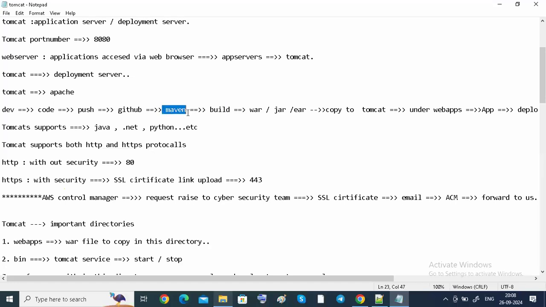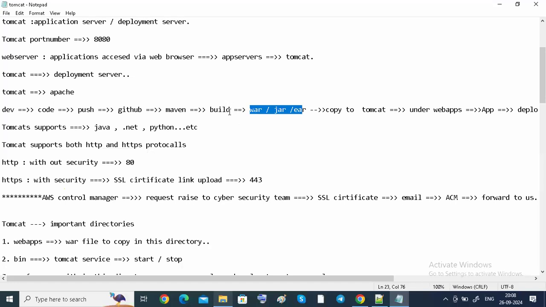Why are we using the Maven tool here? Because we are using a Java based project. After the build, we get some packages, whatever packages they become: WAR, JAR, or EAR packages. WAR means web archive, JAR means Java archive, and EAR means enterprise archive.